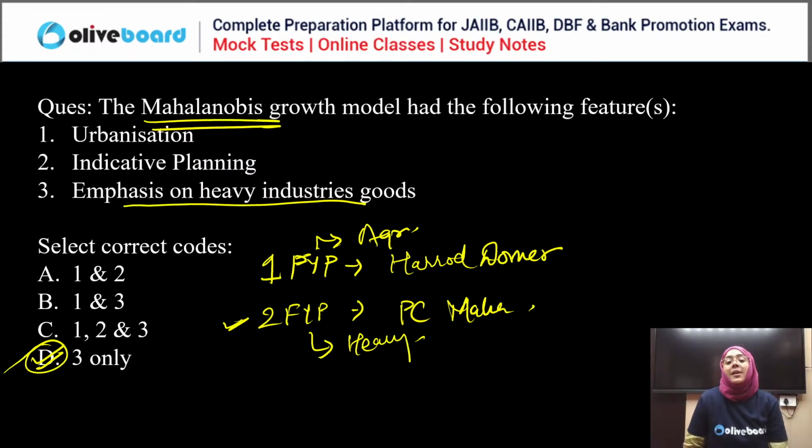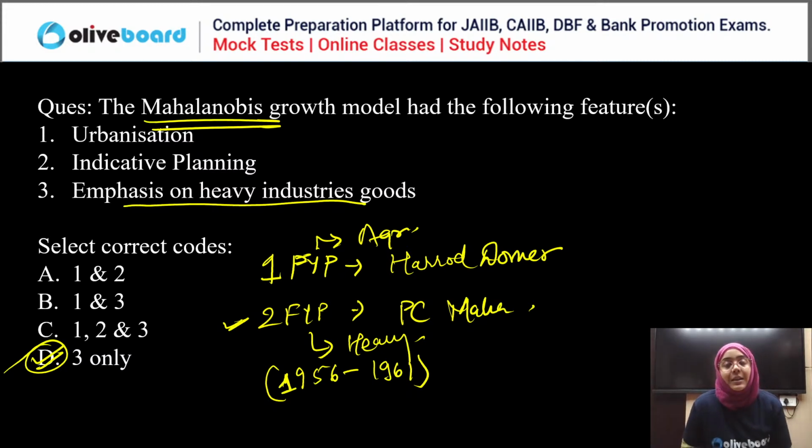It was adopted during the second 5 year plan, which ran from 1956 to 1961. During the second 5 year plan, we set up major steel industries in India, in Rourkela, Durgapur, and Bhilai, right? So the correct answer is third only.